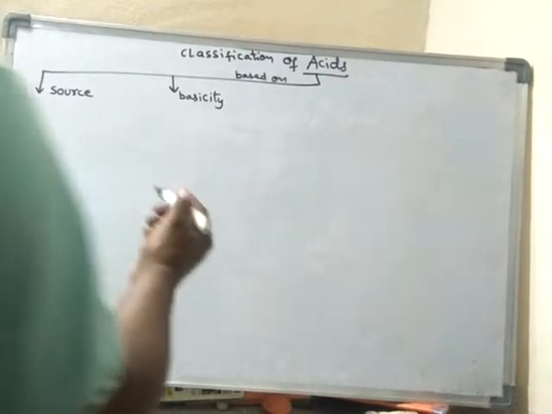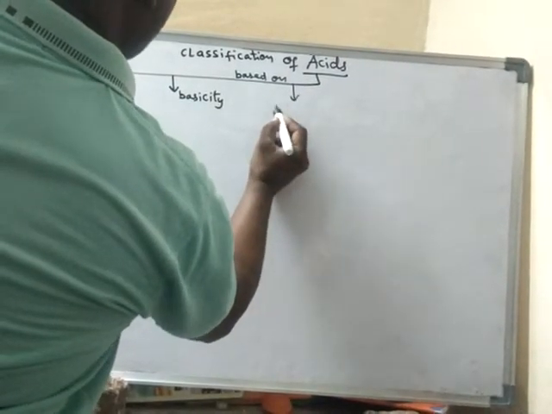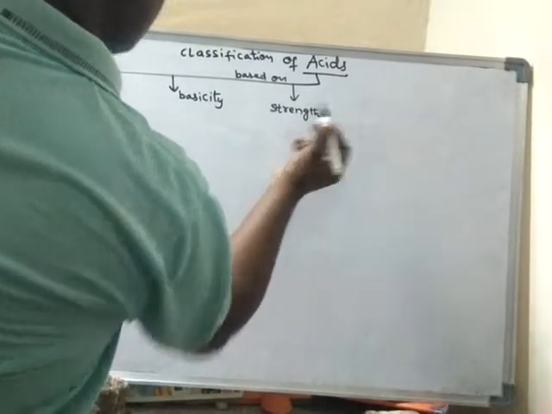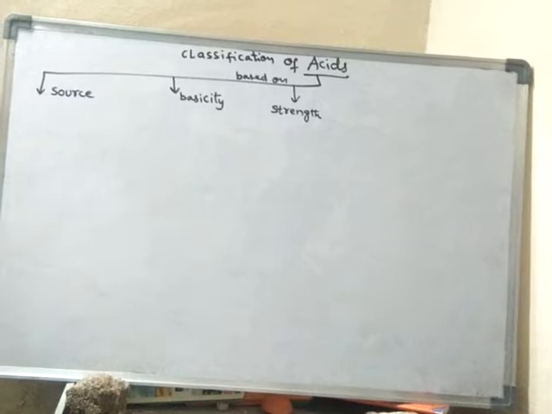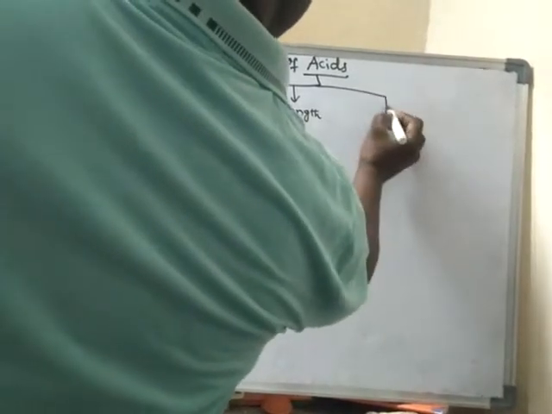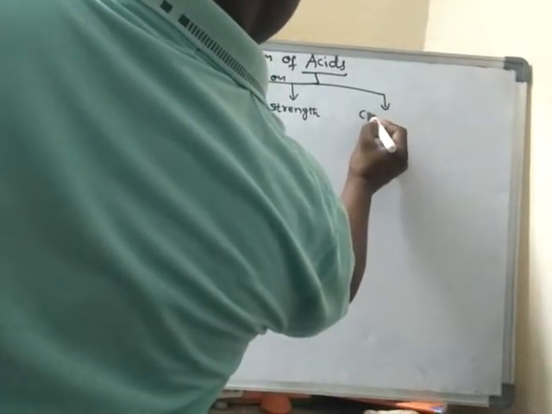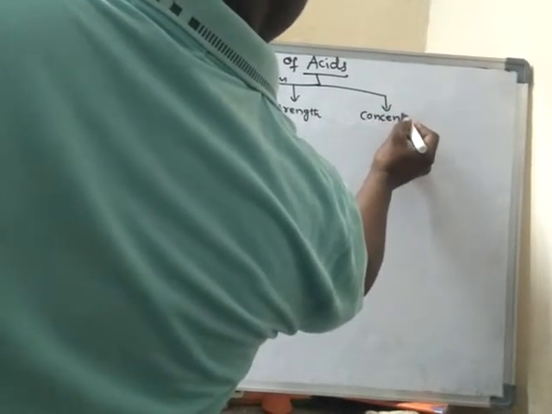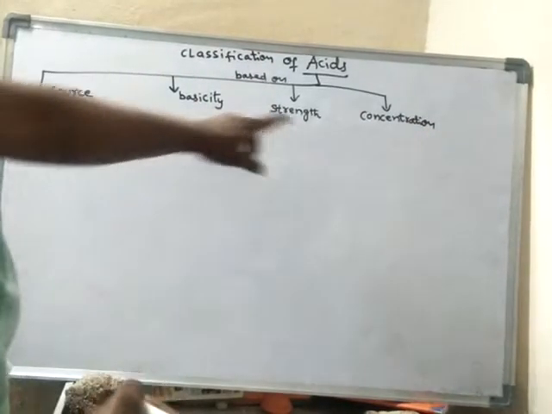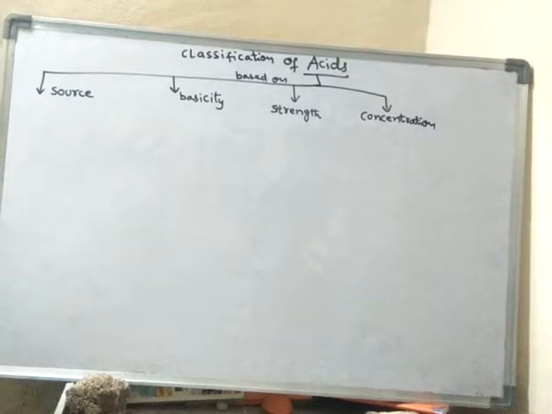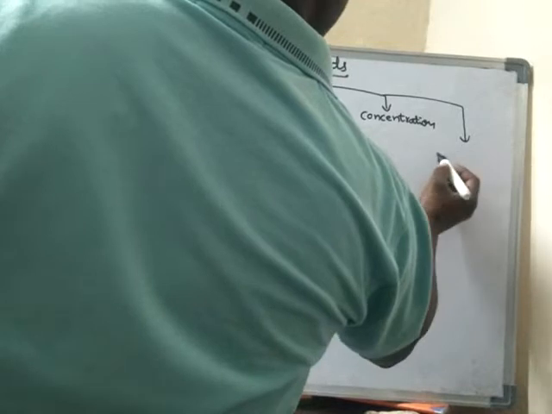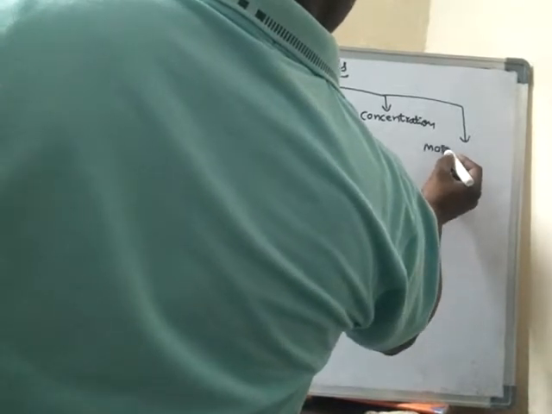The third type of classification is based on the strength of the acid. Based on the strength, the acids are classified into several types. Another way of classification is based on concentration. I will explain all these things, don't worry. And another one is based on molecular composition.